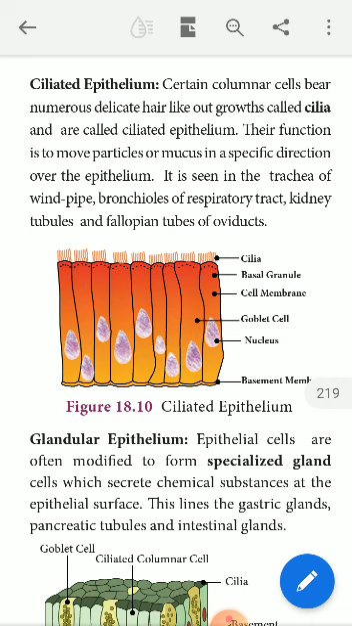Certain columnar cells bear numerous delicate hair-like outgrowths called cilia and are called ciliated epithelium. Their function is to move particles or mucus in a specific direction over the epithelium. It is seen in the trachea or windpipe, bronchioles of the respiratory tract, kidney tubules, and fallopian tubes of